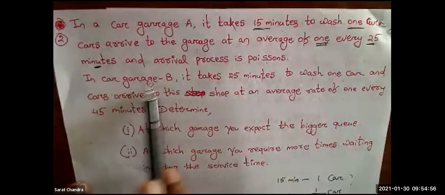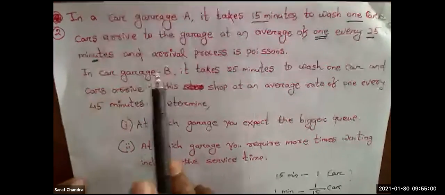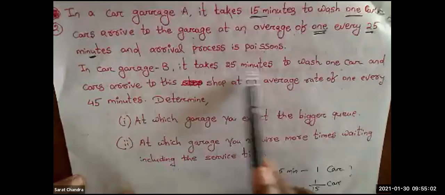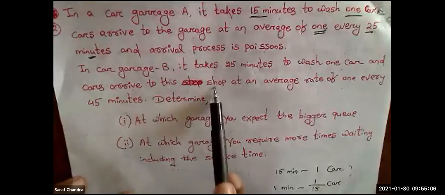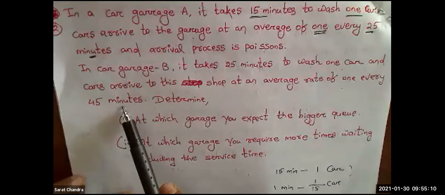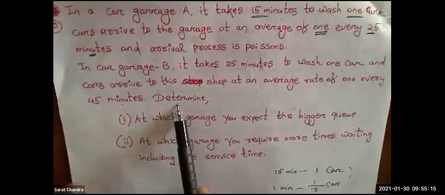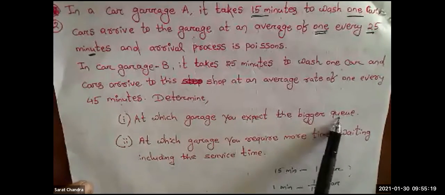Then one more car garage is there, that is car garage B. In car garage B, it takes 25 minutes to wash one car, and cars arrive to this shop at an average of 1 every 45 minutes. Yes, A3, that is correct. Determine at which garage you expect the bigger queue.